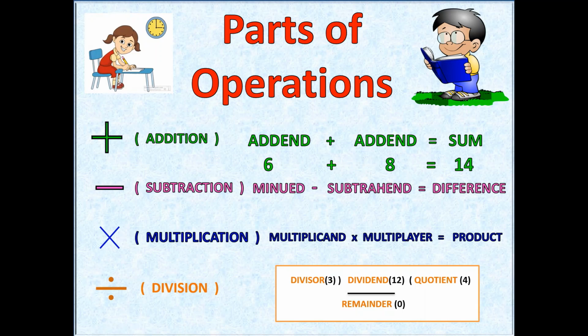Now we will check the examples of addition, subtraction, multiplication, division. See here, the addition we will check first. Now the addend is 6 and the other addend is 8, and 6 plus 8 is equal to 14. The answer we call is sum. Now we will check for subtraction. The minuend is 7 and subtract 3 is equal to 4, which is the difference. Now we will check for multiplication. The multiplicand is 2 and the multiplier is 5 and the product is 10.